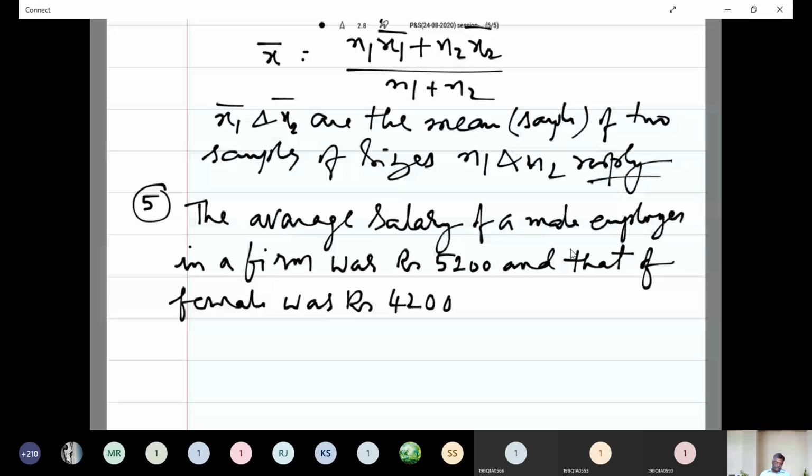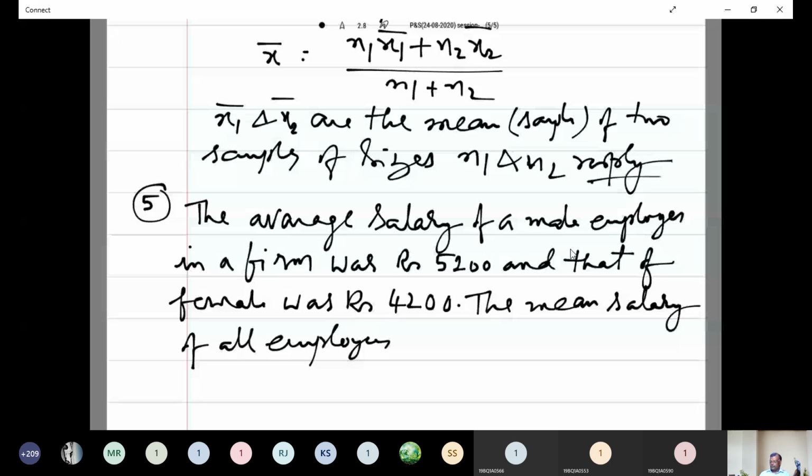The mean salary of all the employees was rupees 5,000. Find the percentage of male and female employees.